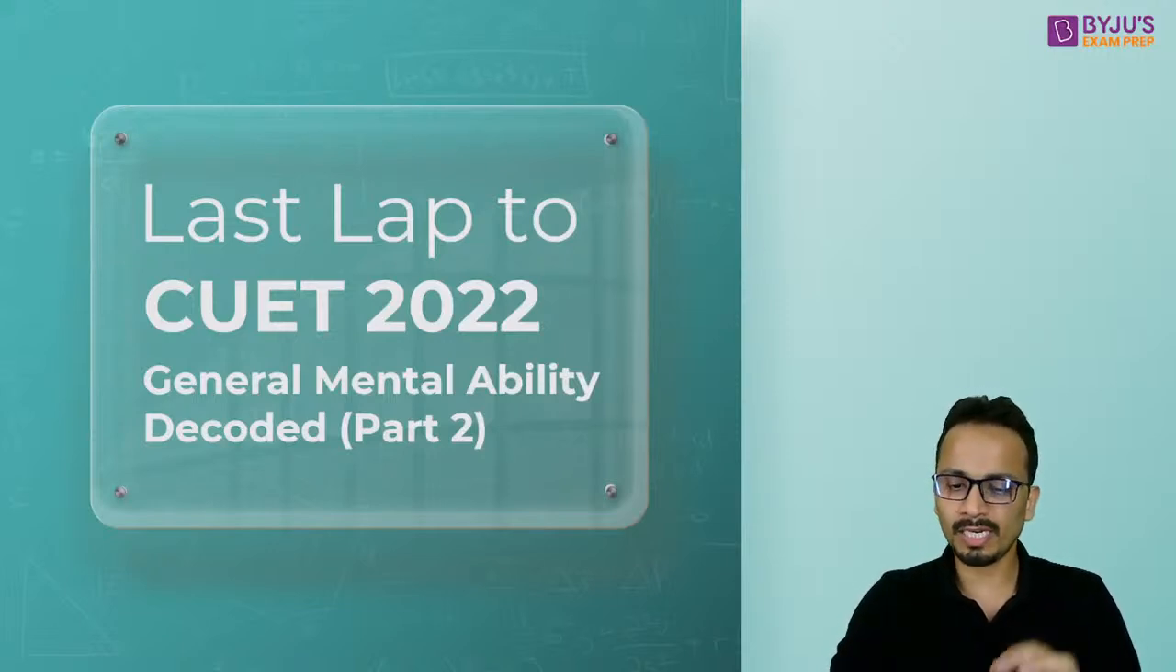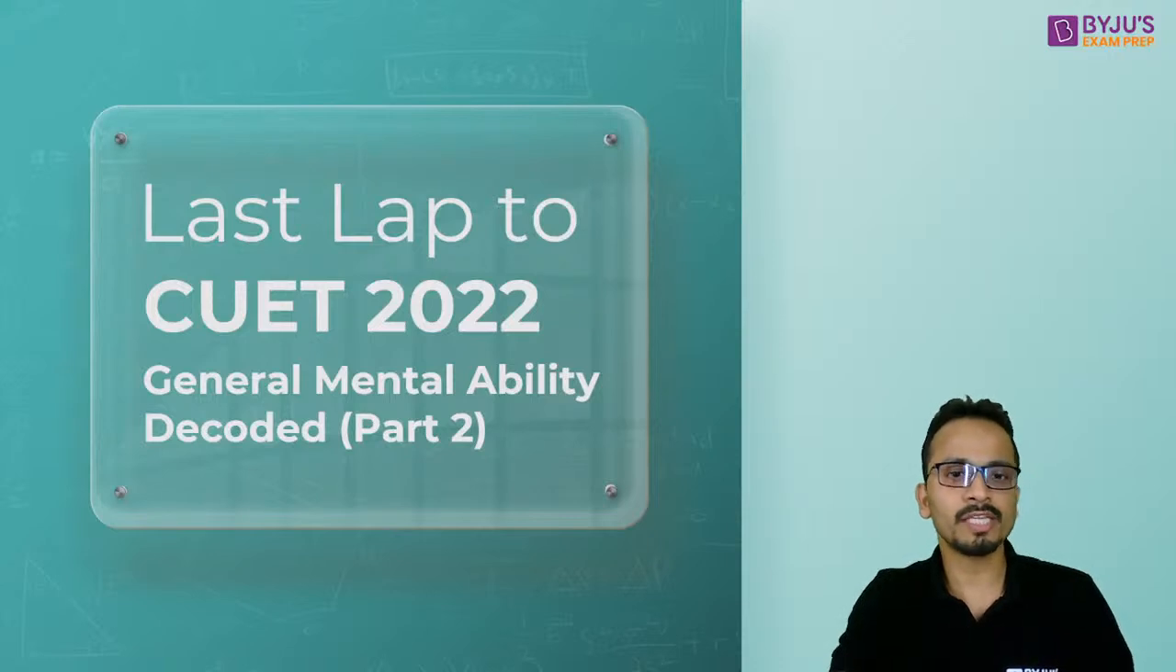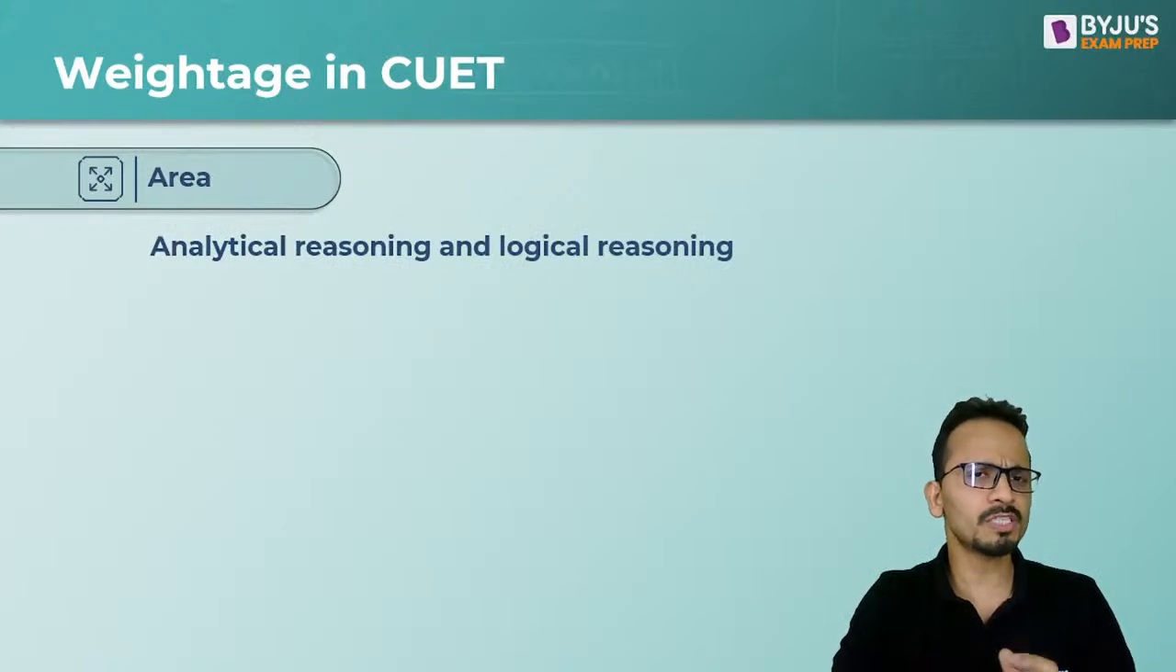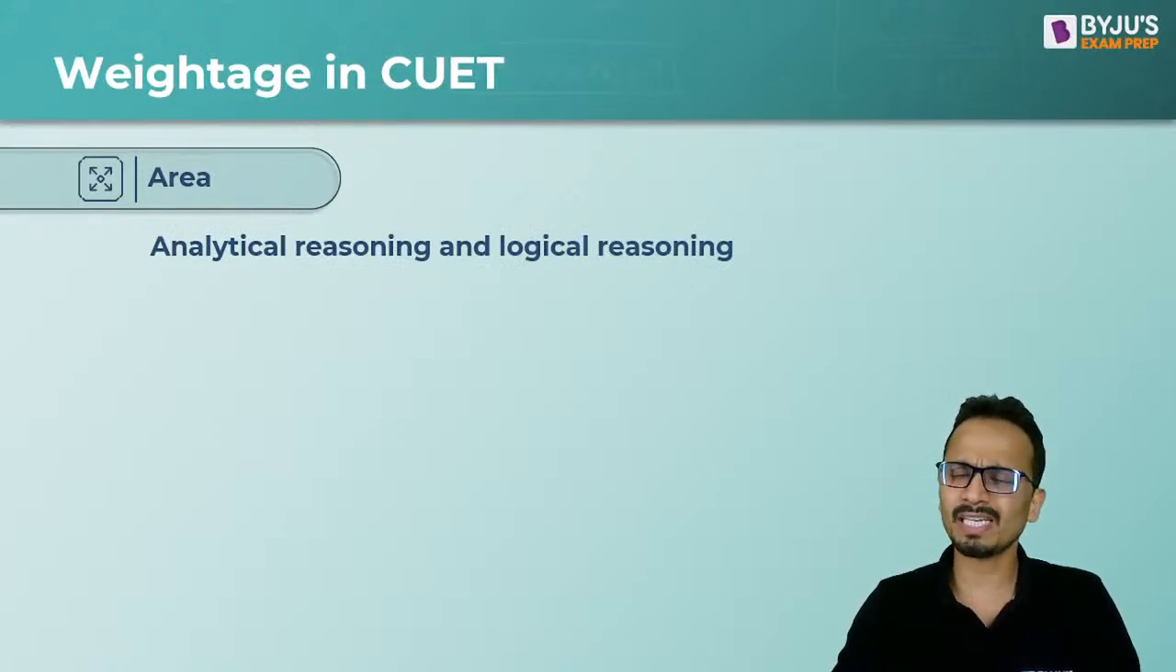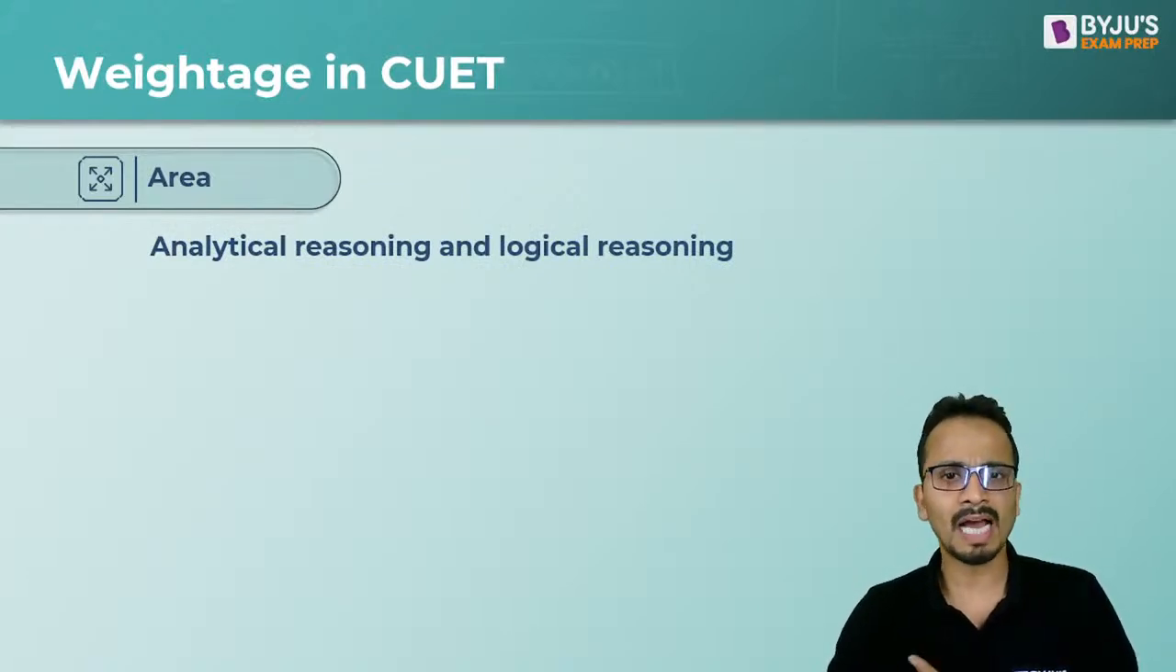So first of all, let us identify what all things will be tested in the general mental ability in this examination. And let's talk about the weightage of this section as well. Now, if I talk about the weightage of this particular area in CUET, this area comes under logical reasoning and legal reasoning, right?